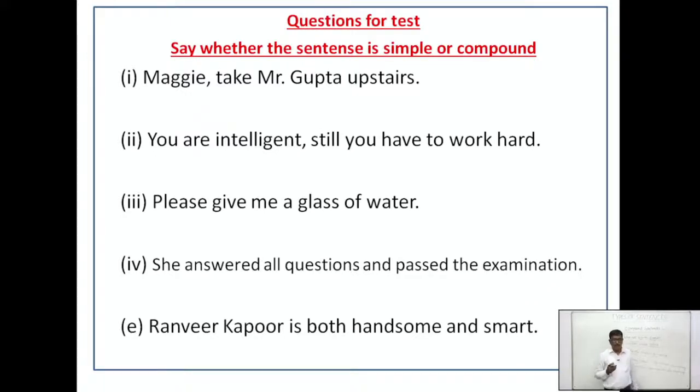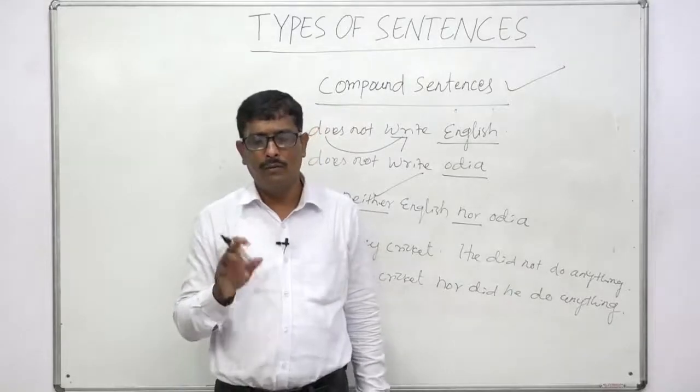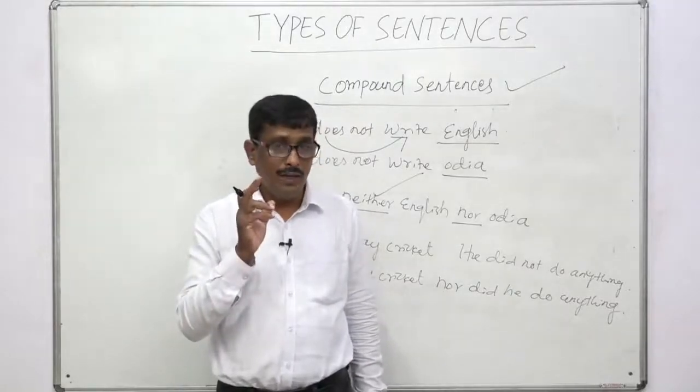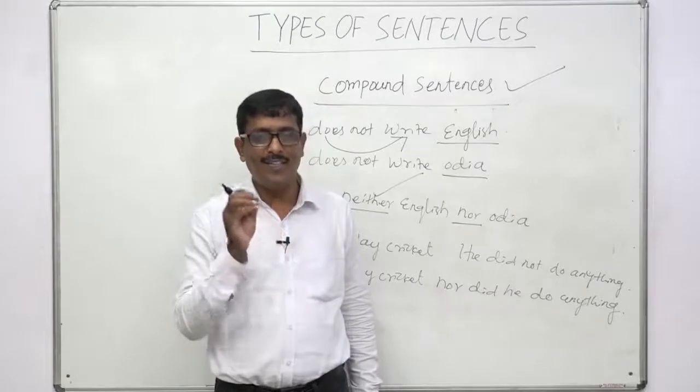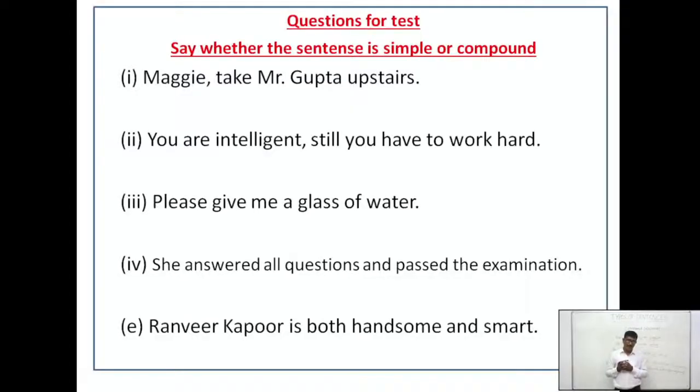Number 3. Please give me a glass of water. Very simple. Who will say whether the sentence is simple or compound? Very good. It is an imperative sentence, so it is a simple sentence and it is a request. We have already discussed that an imperative sentence expresses an order, a request, a command, a suggestion.